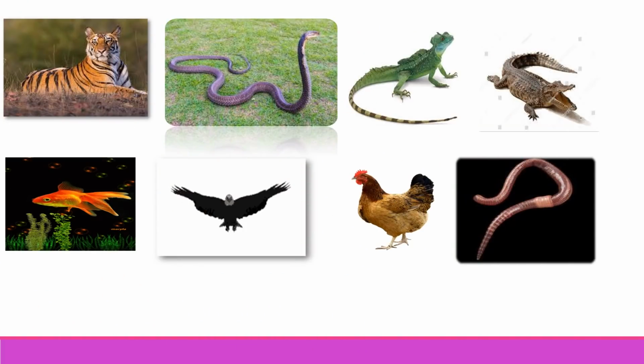Now, can you tell what are the differences in the body structure of animals like a snake, a lizard, a tiger, a fish, an eagle, a hen, a crab, a housefly, an earthworm, a crocodile, and a grasshopper?